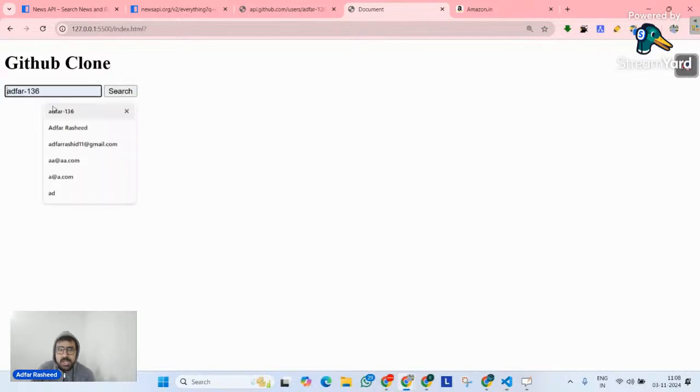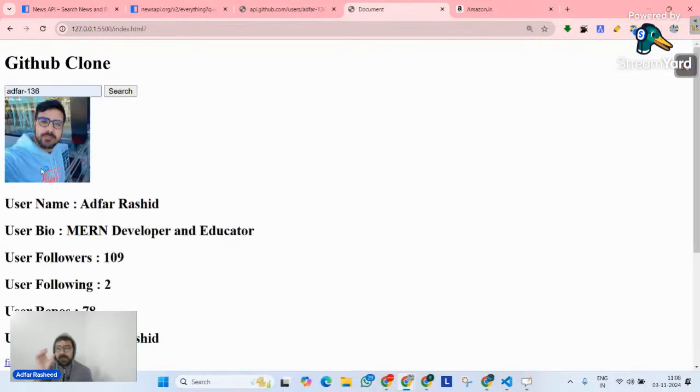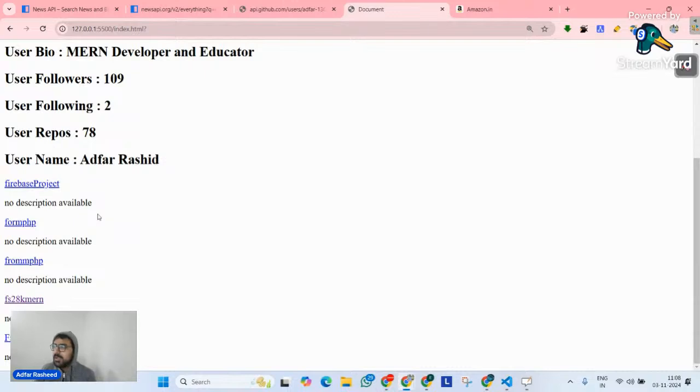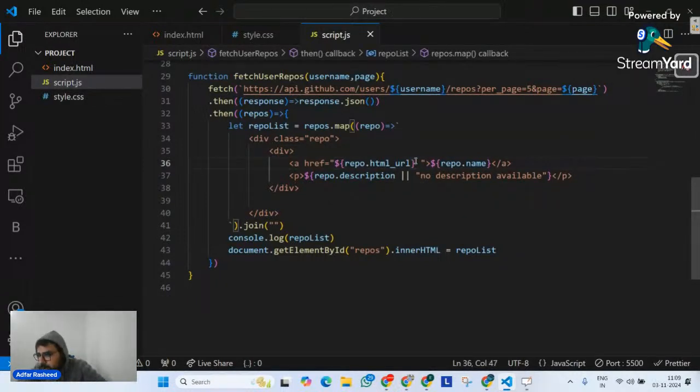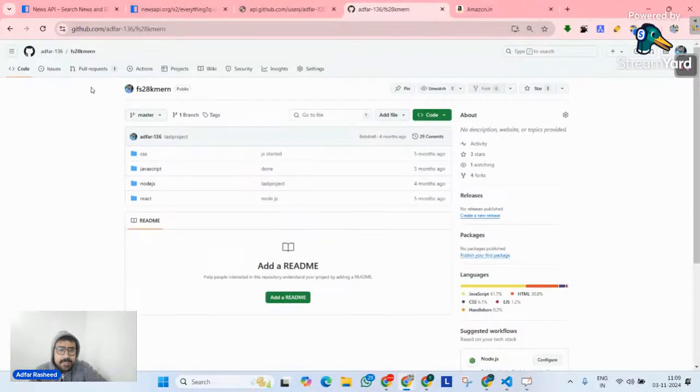Now there are no repositories. Unless I search for a particular user, I won't be able to get any description. If I simply click on this, we can clearly see it takes me to GitHub in a few seconds, but on the same tab. I don't want that, so I can put a target attribute on this. Let me go here and put target equals _blank, so that whenever anyone clicks on this, it will open inside a new tab. Let's go here, and you can clearly see it opens up that particular repository properly.